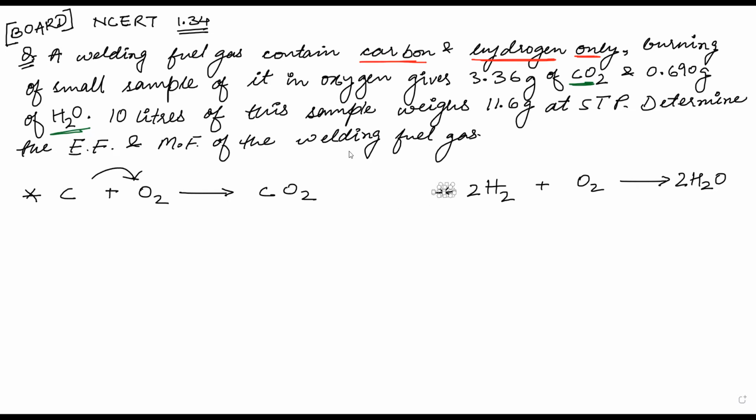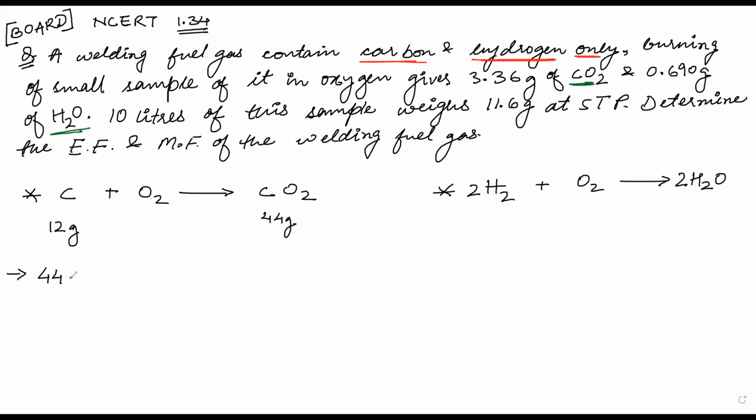Yes, okay, fine. Now let us start with the carbon. What is the molecular mass of carbon? It is 12 grams. We are not concerned about oxygen because we can get that directly from the atmosphere. We are concerned about the CO2 and how many grams of CO2 has been found. That means it is 44 grams, if we take 1 mole of it. Now we will start with the stoichiometry, unitary method.